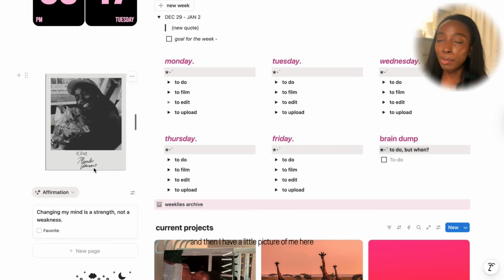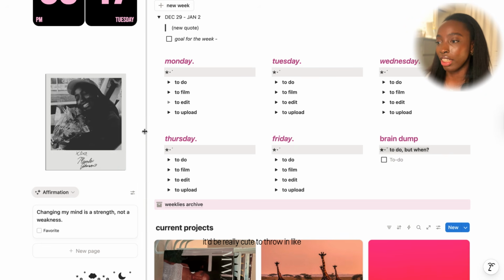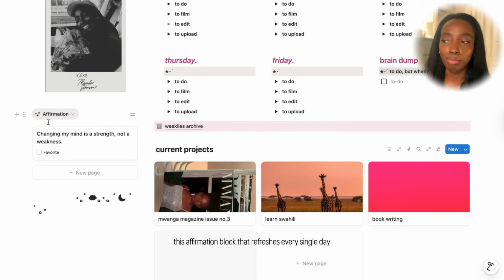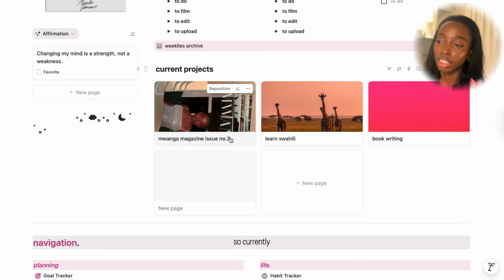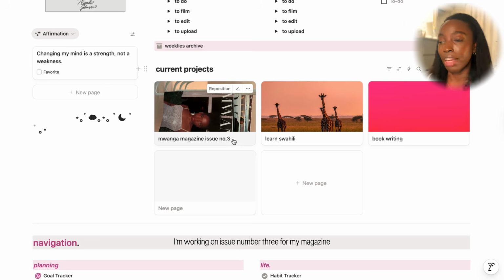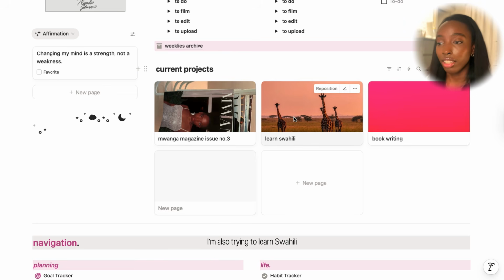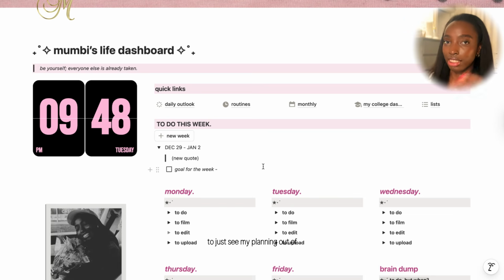And then I have a little picture of me here because I thought to personalize my dashboard, it'd be really cute to throw in a little Polaroid. And then I have this affirmation block that refreshes every single day, so I get a different affirmation. Then I have my current projects down here. So currently I'm working on issue number 3 for my magazine. I'm also trying to learn Swahili. This is the most important, to just see my planning out of my day-to-day life.